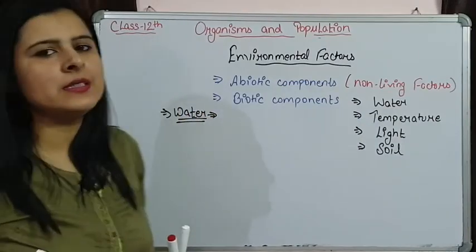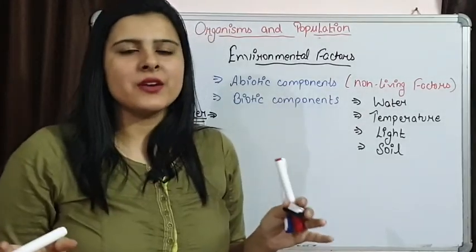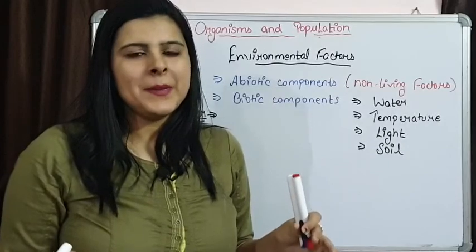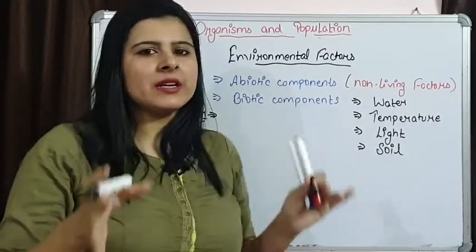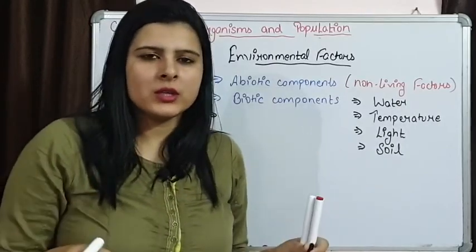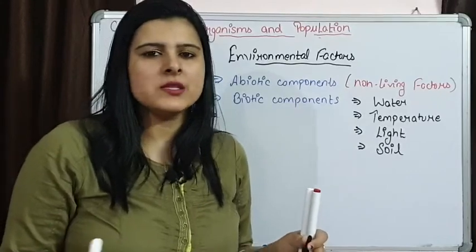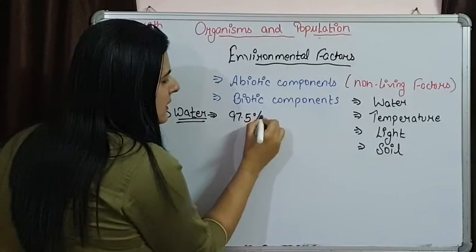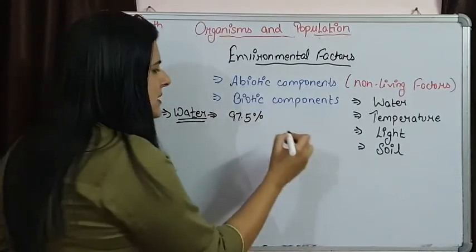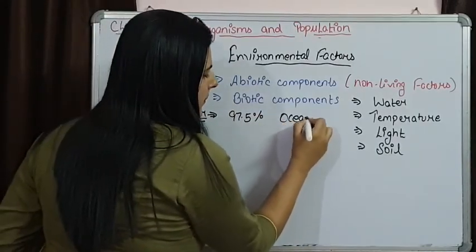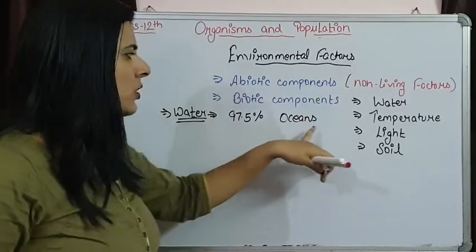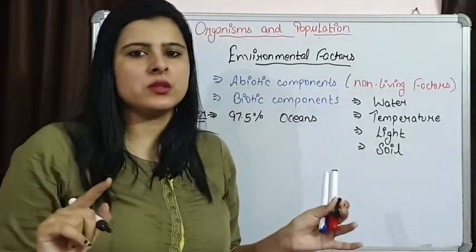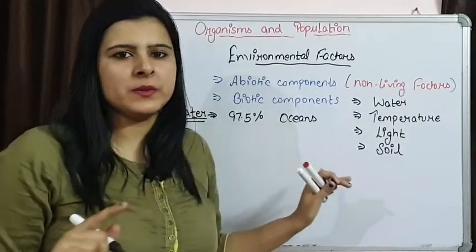We know that 70% of Earth's surface is covered with water. But if we talk about this 70% of water that is present on Earth's surface, almost 97.5% is present in oceans, and this is salty water that is not used for various purposes.